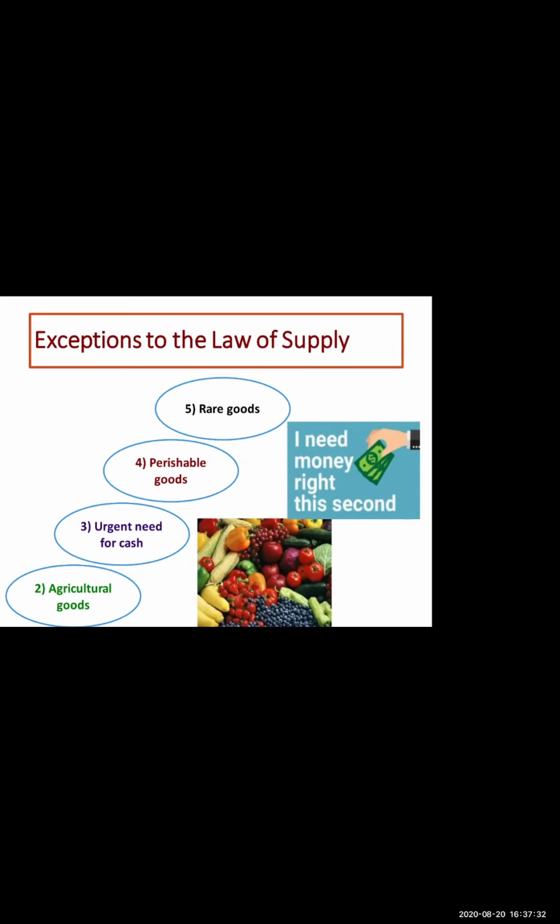Now what is rare good? Rare goods means goods which cannot be produced, which are not easily available. For example, old coins, paintings, antique goods. Okay, these are the rare goods. The supply of rare goods cannot be increased or decreased according to the demand. Even if the price rises, supply remains unchanged. Okay.